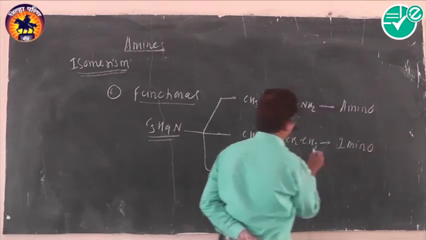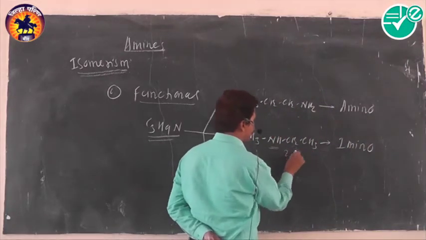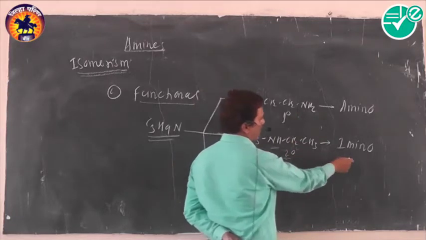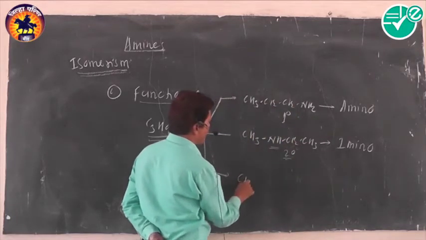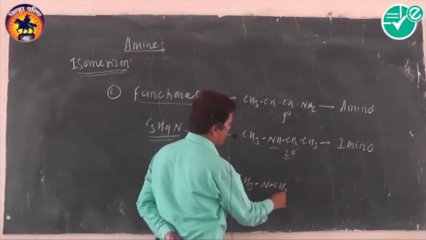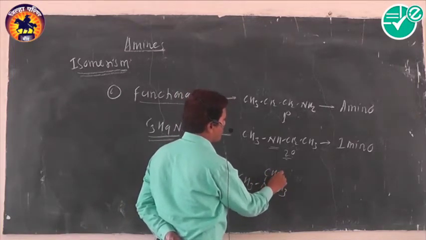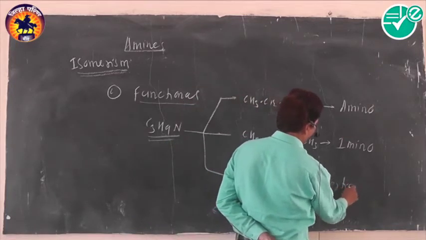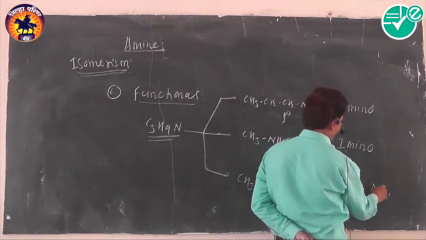In the second form, the functional group present in this amine is an imino group; this is a secondary amine, the first being primary. And in the third case, suppose this compound is again turned into a tertiary amine. The functional group present in this amine is a tertiary nitrogen.